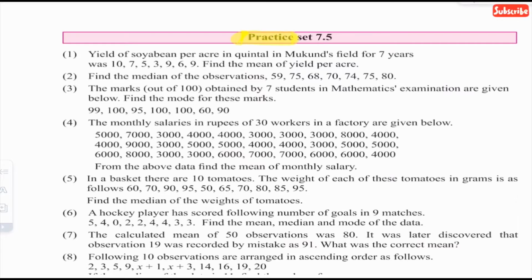Practice set 7.5. Question 1. Yield of soya bean per acre in quintal in Mukunda's field for 7 years was 10, 7, 5, 3, 9, 6, 9. Find the mean yield per acre.